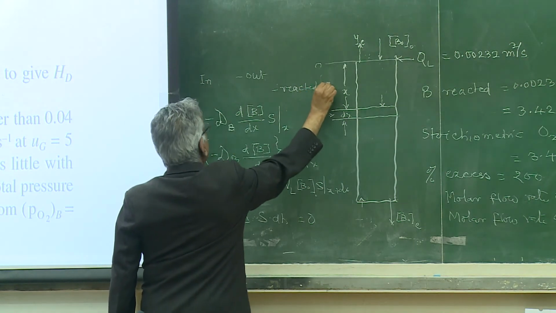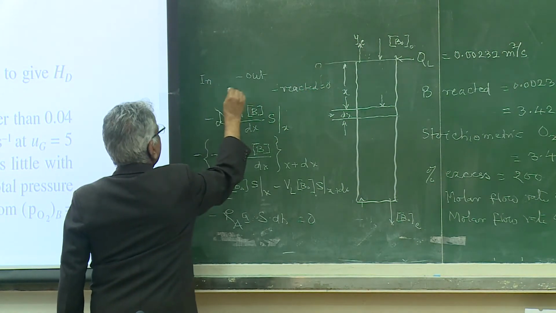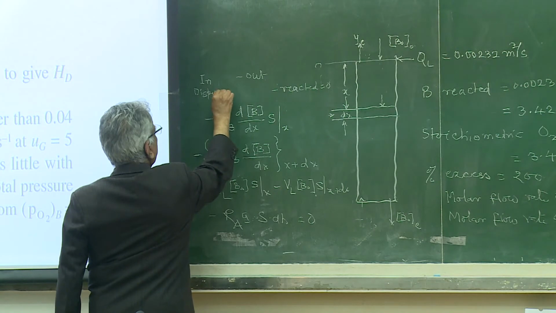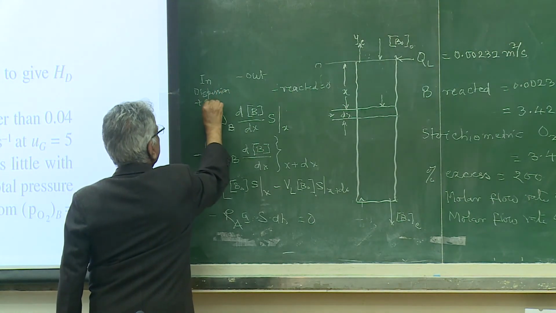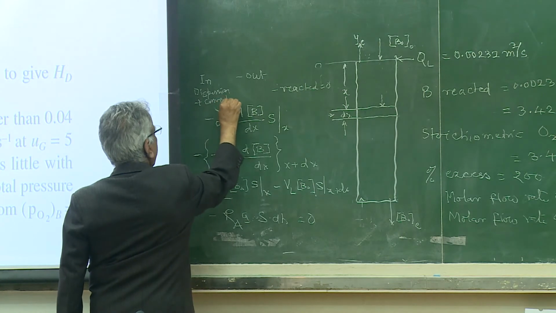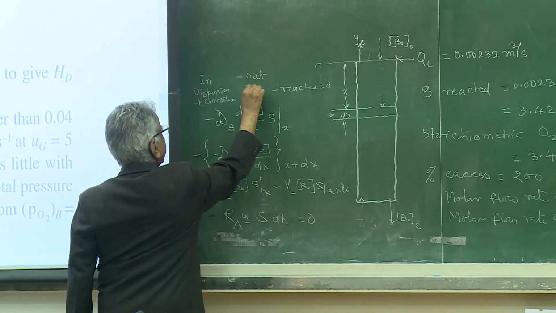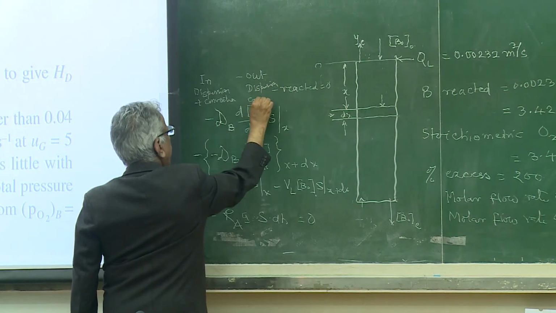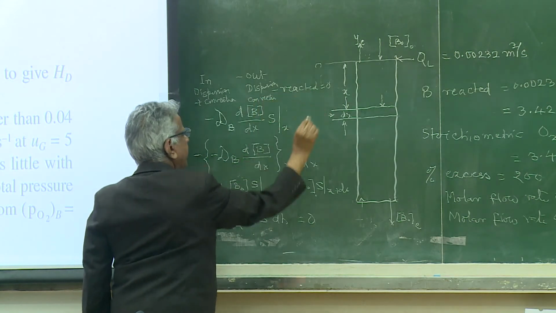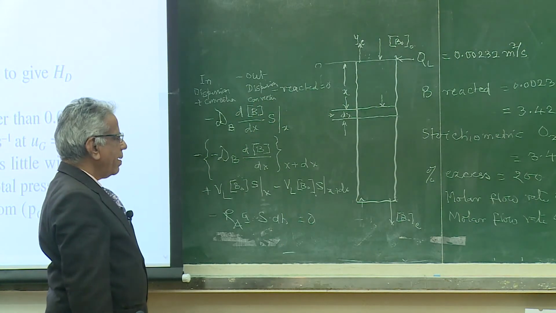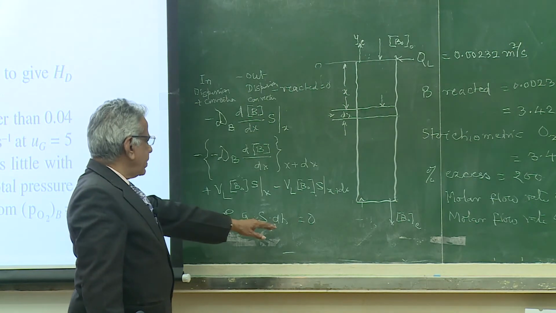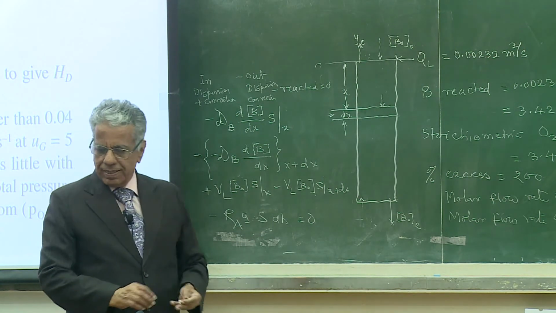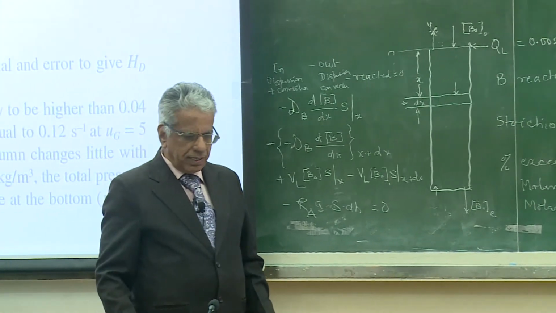is equal to 0. For in, it is due to dispersion plus convection, out also by dispersion and convection, minus reacted is equal to 0. So divide throughout by S dx and take the limit as dx tending to 0.